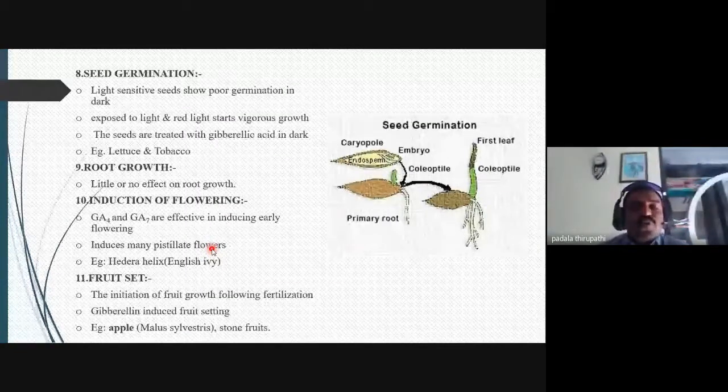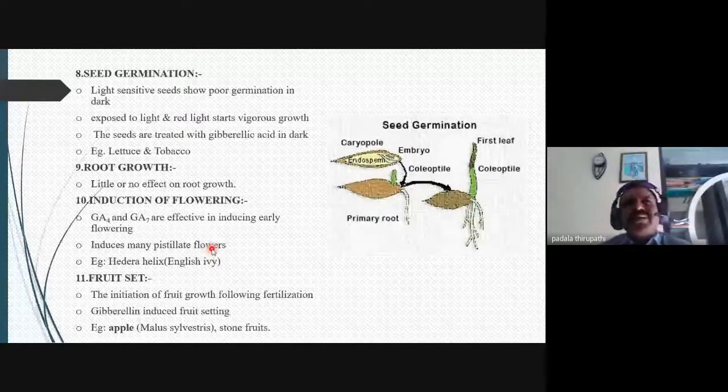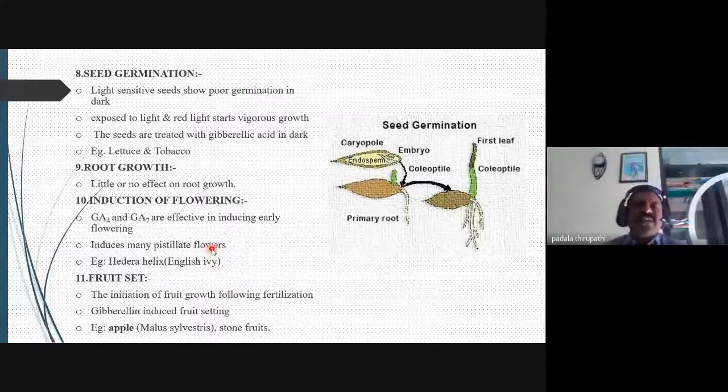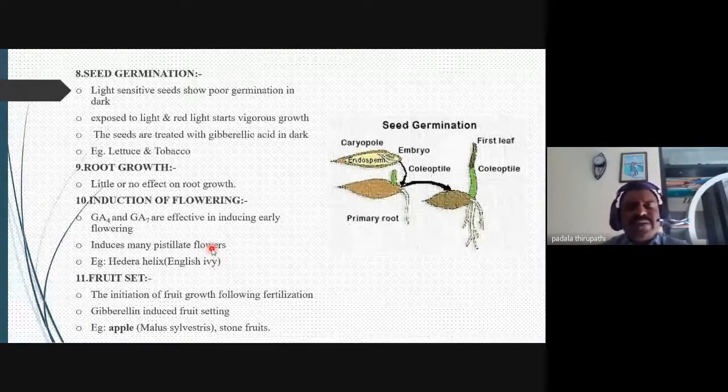Even the root growth is also promoted by this gibberellic acid, but there is little or no effect on root growth compared to other phytohormones like auxins. Auxins very rapidly induce root formation in stem cuttings, but gibberellic acid is only a little bit responsible for the growth of the roots. In some plants, we are not able to observe root growth. And induction of flowering: the flower induction is very important.